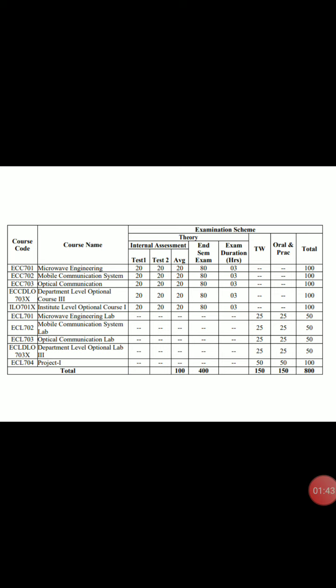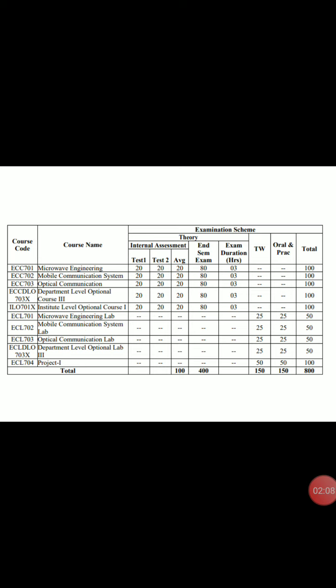Okay. Now, optical communication has the same structure as other subjects: test 1 has 20 marks, test 2 has 20 marks, and the average is 20. And the end semester exam is 80 marks. Exam duration is 3 hours and total marks is 100, that is 20 plus 80.